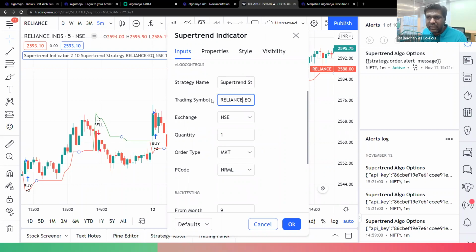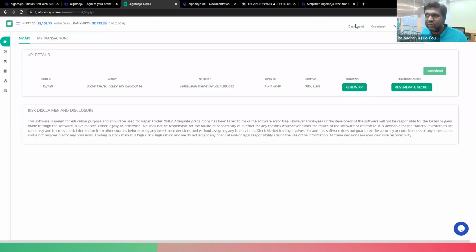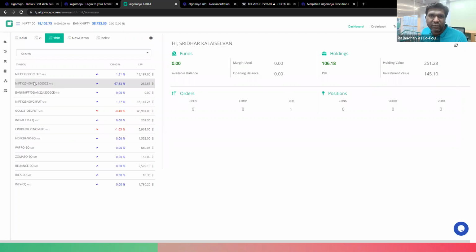Remember the symbol. If you don't know it, you can always go to the AlgoMojo dashboard and check the values there. If you want something like Reliance, and it is there, you can get it from there. Or let's say you want to configure a different stock, something like Idea, you can search for the value and add it to the watch list. This watch list is only for placing manual orders, nothing to do with the automation.